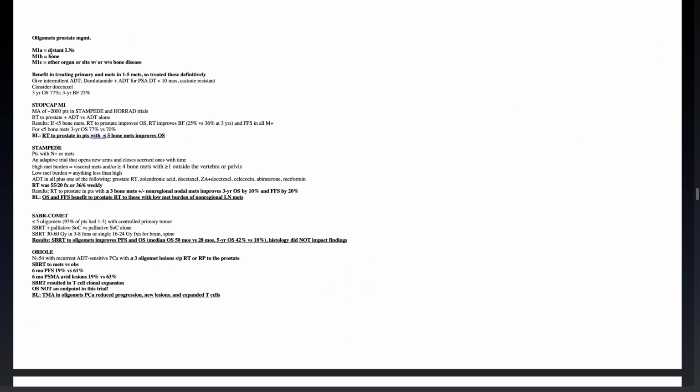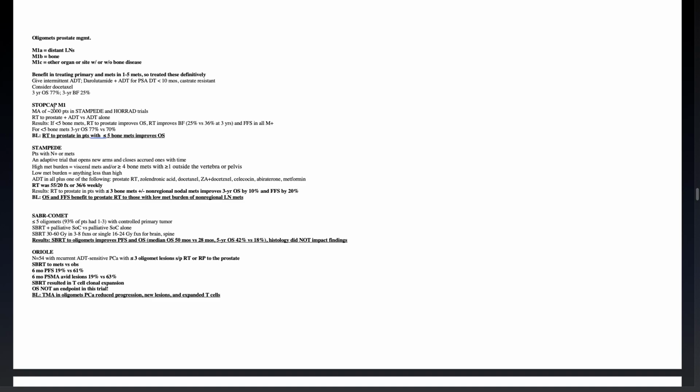Oligometastatic prostate management: M1A is distant lymph nodes, M1B is bony mets, M1C is another organ or site with or without bone disease. There's a benefit in treating the primary and mets if the patient has 1 to 5 mets, so you treat these definitively. You give intermittent ADT, darolutamide plus ADT for a PSA doubling time of less than 10 months, or if they're castrate resistant, consider docetaxel. 3-year overall survival is 77%, 3-year biochemical failure is 25%.